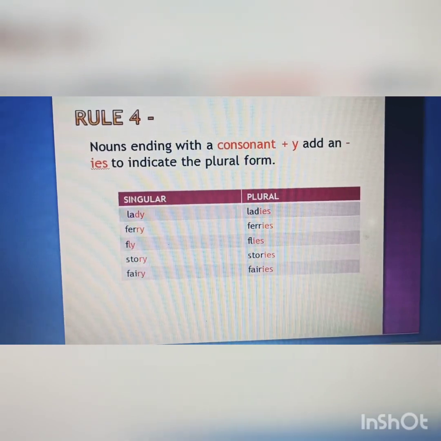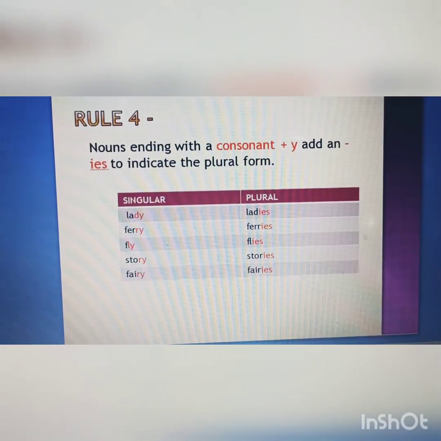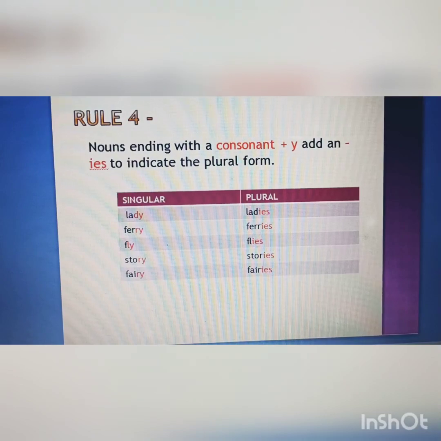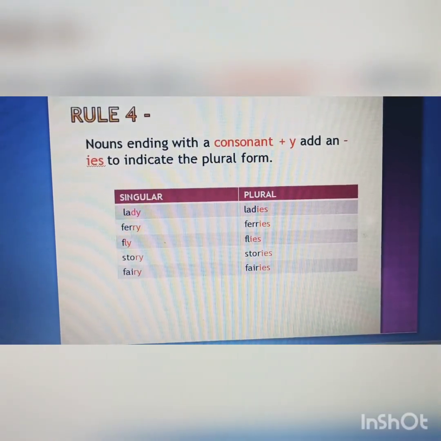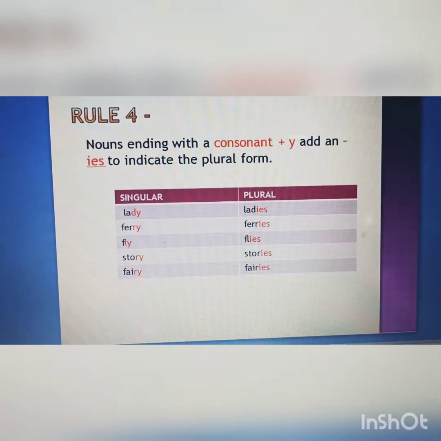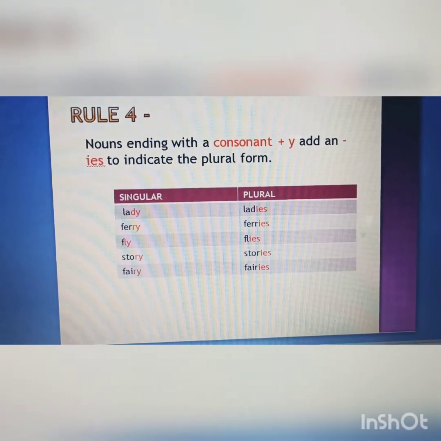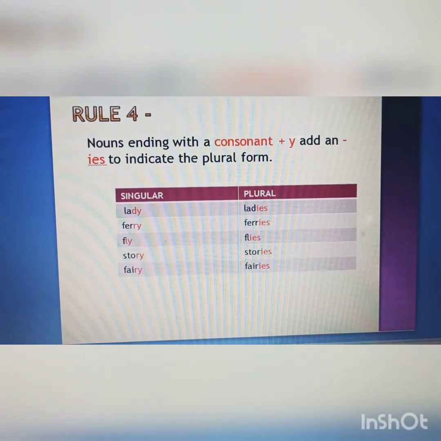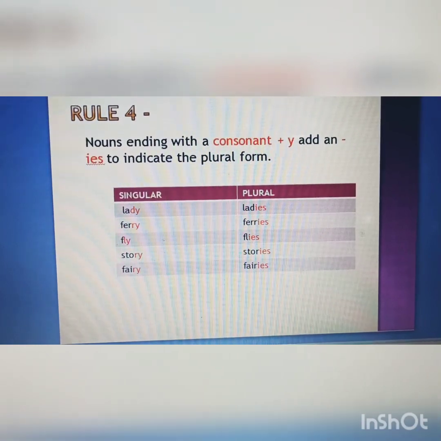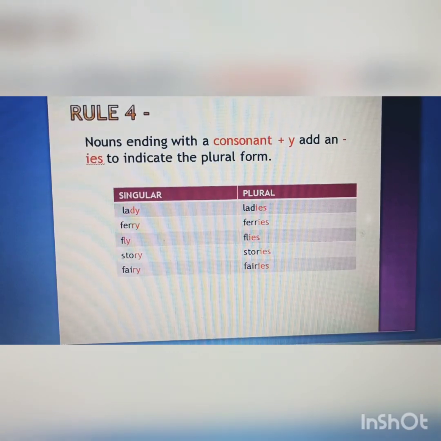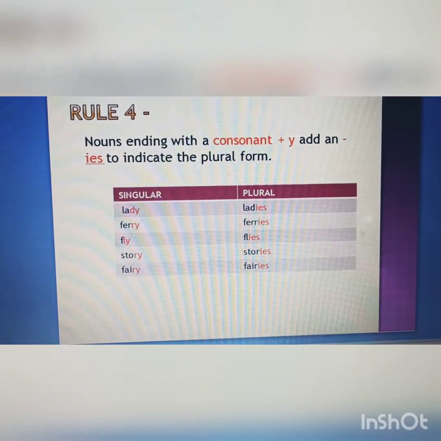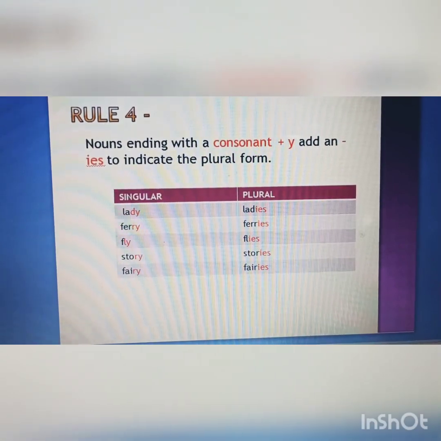For example, lady. Now you can see that lady ends with a consonant D plus Y. So it can be made into its plural form by adding IES. So the plural of lady will be ladies. Similarly, the plural of ferry will be ferries. The plural of fly will be flies. The plural of story will be stories. And the plural of fairy will be fairies.